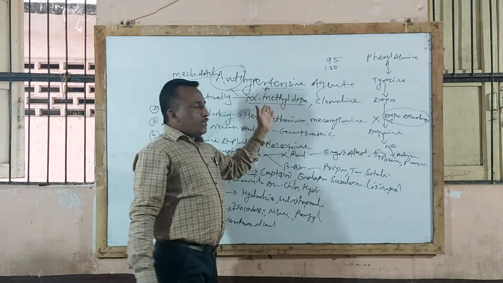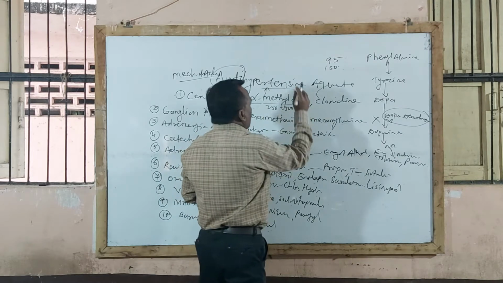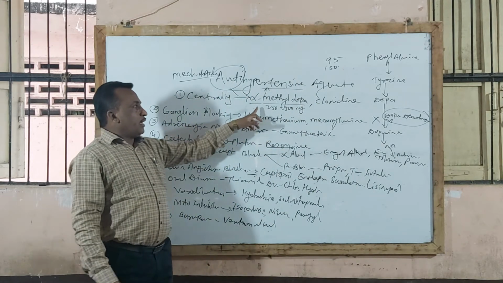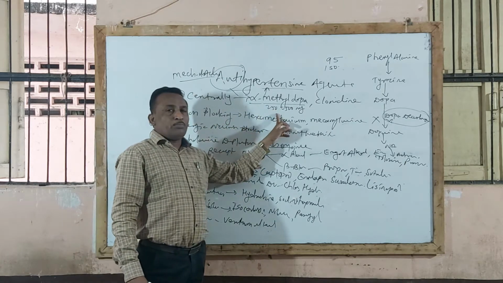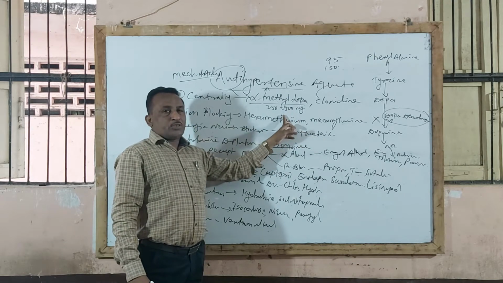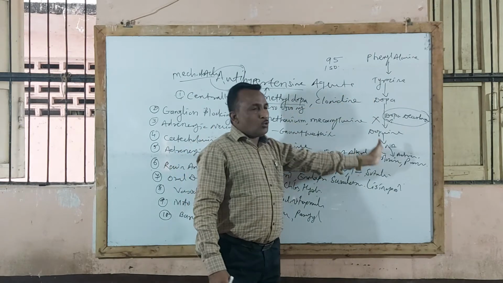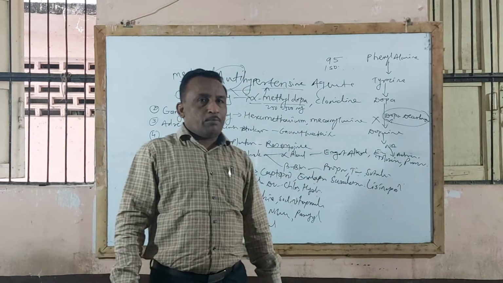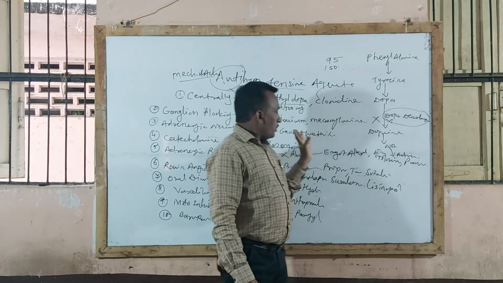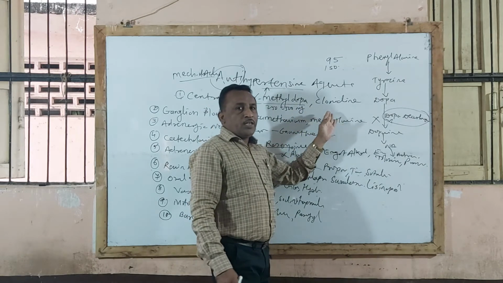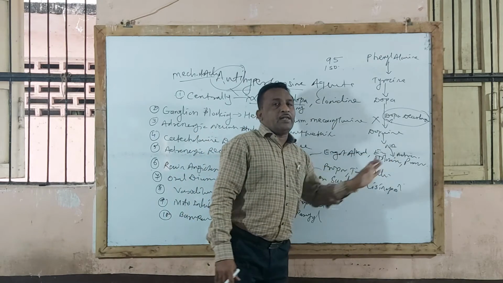Now this alpha methyl dopa is used in a dose of 250 to 500 milligram. Sometimes they will ask to mention the dose, route of administration and one important use of alpha methyl dopa. So alpha methyl dopa tablets are used in a dose of 250 to 500 milligram by the oral route of administration, and act by this mechanism, inhibiting the conversion of dopa to dopamine, inhibiting the action of dopa decarboxylase enzyme because of the structural similarity of alpha methyl dopa and dopa. Similarly, clonidine is used as an antihypertensive agent by blocking the release of noradrenaline and adrenaline.